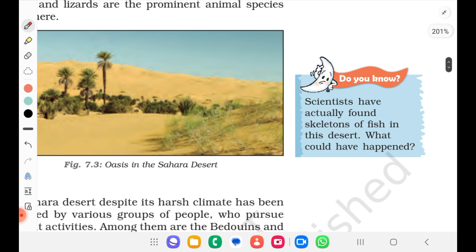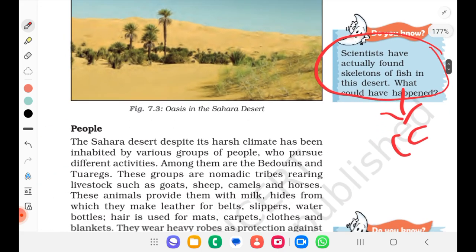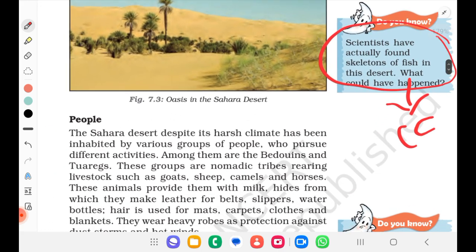Scientists have actually found skeletons of fish in the desert. What could have happened? We have seen already. Climate change. Because of that we have seen the desert there.